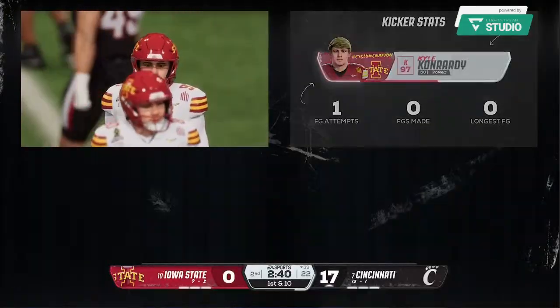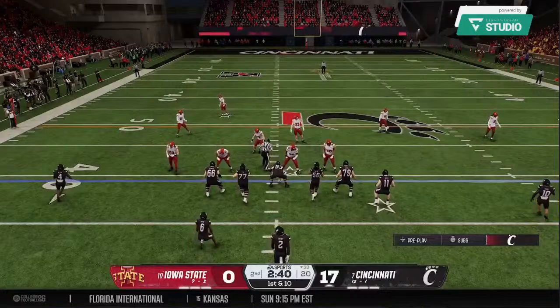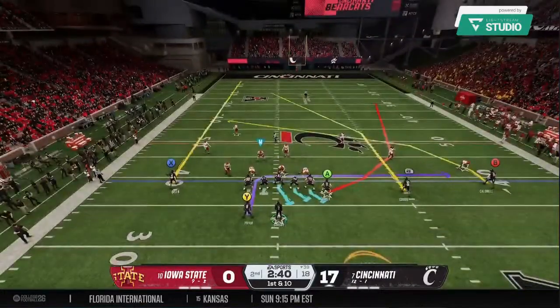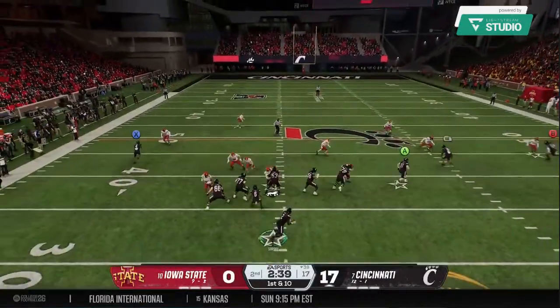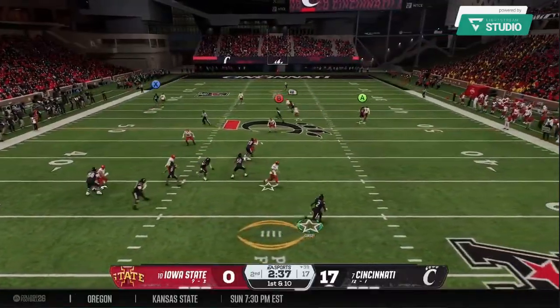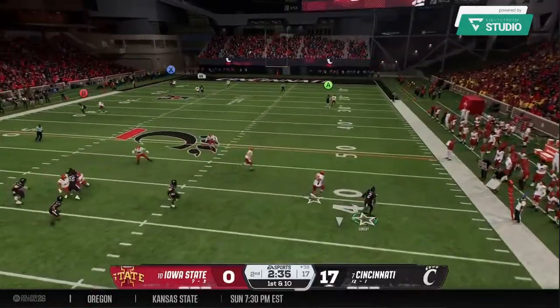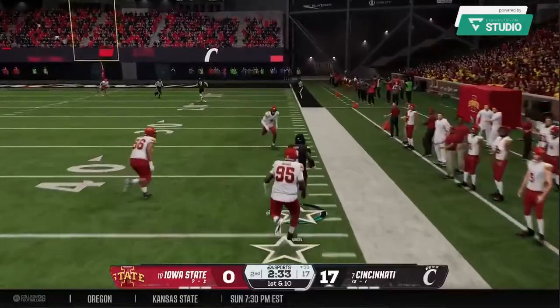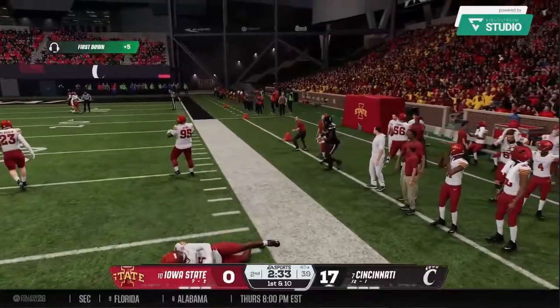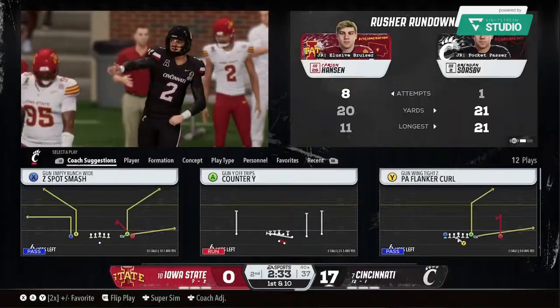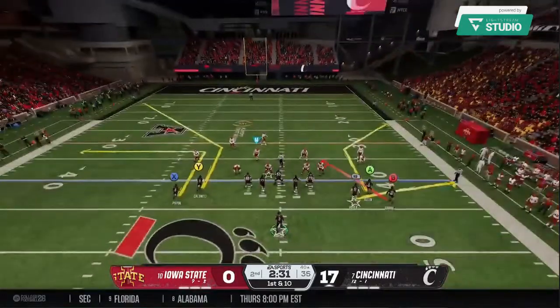The deficit remains 17 points after the miss. Here's the first play of the drive now. They begin at the 39. First down, they're going to throw the ball. Looking to scramble. Extending the play now. Has the first, still on the move. Scoots out of bounds after a nice pickup on that running play.